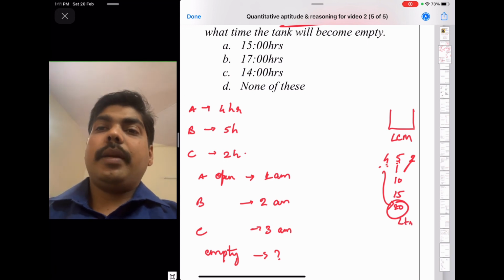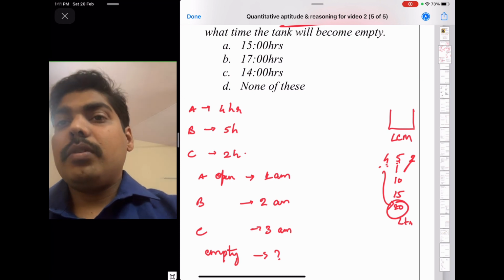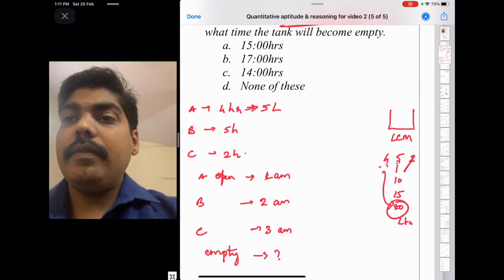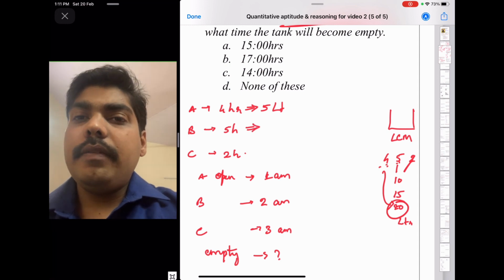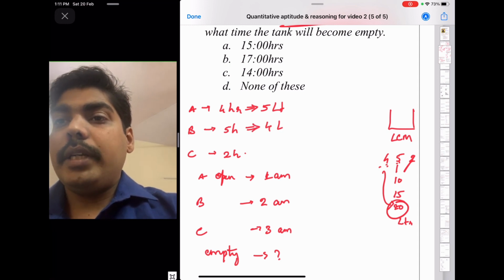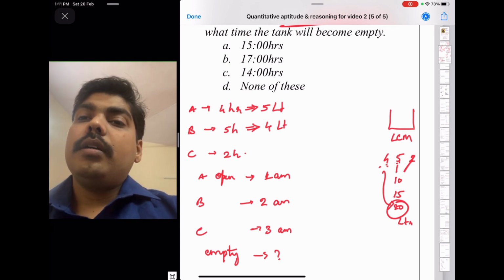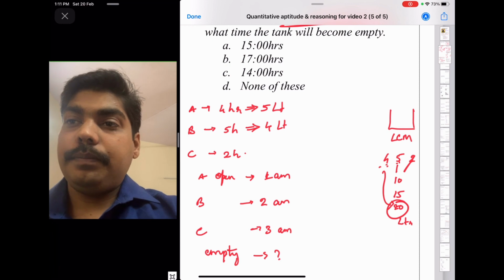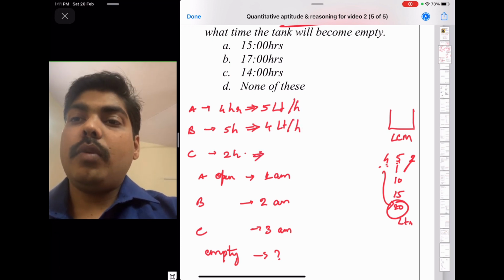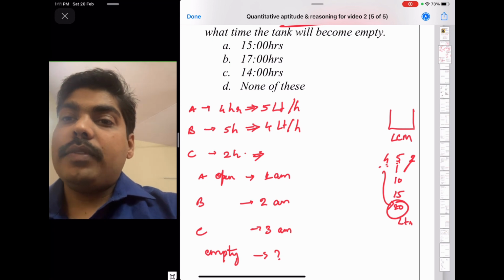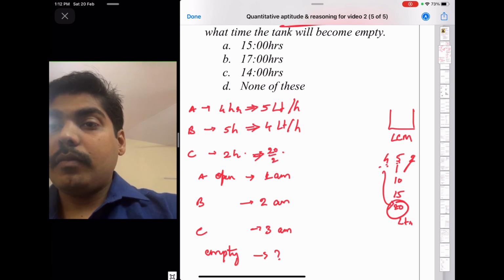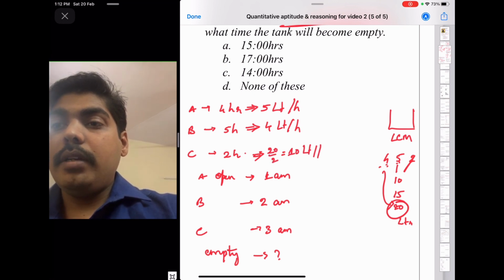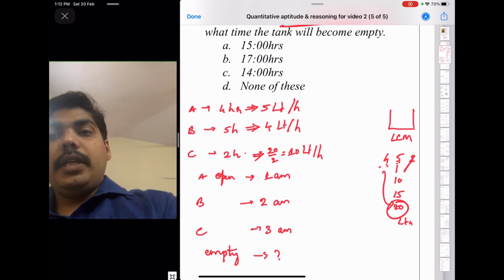Now you have the capacity of the tank, 20 liters. So A will fill it in 4 hours. That means 4 fives are 20, so every hour it is filling 5 liters. Then B will fill it in 5 hours. That means 5 fours are 20, so B's speed is 4 liters per hour. Then what is the speed of C? It will empty the tank in 2 hours, that means 10 liters per hour. At this speed, it will empty the tank.